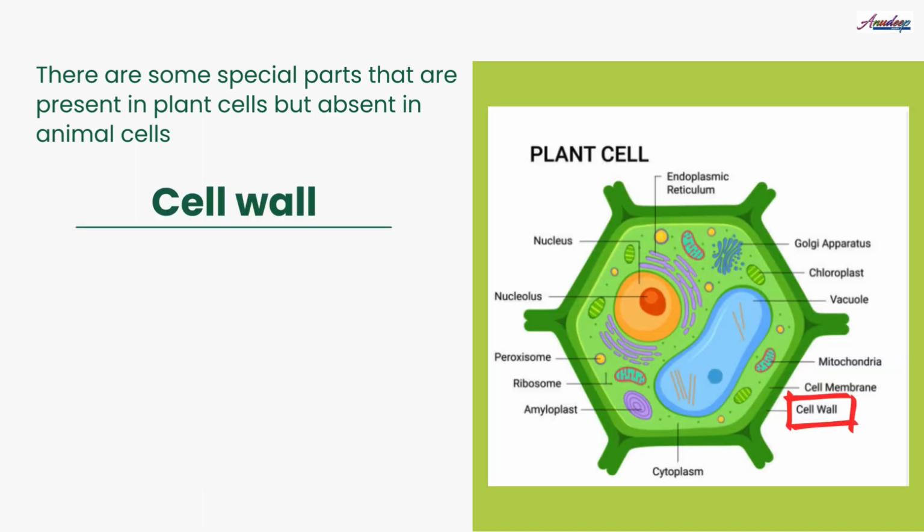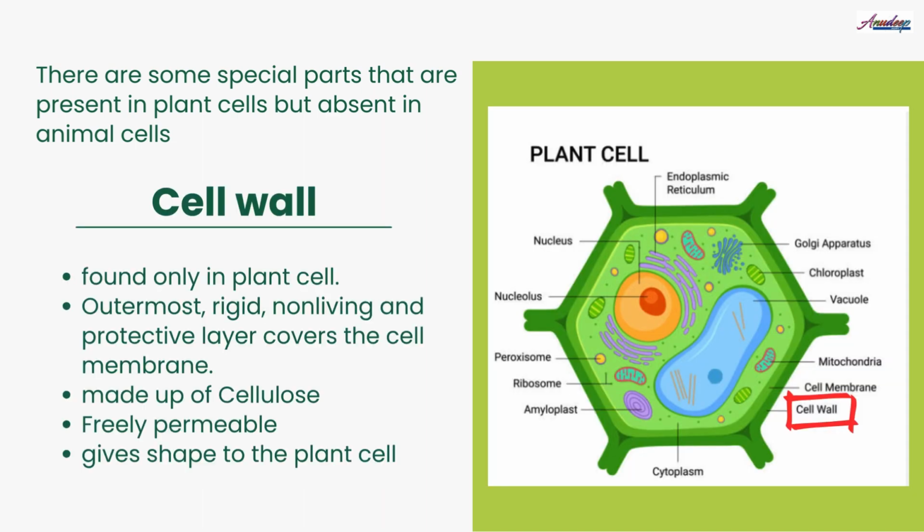First is cell wall. Cell wall is the outermost rigid, non-living and protective layer that covers the cell membrane. Now, plants cannot move from one place to another. Hence, plant cells need protection against changes in weather conditions such as heat, wind, and rain. Cell wall is made up of cellulose and freely permeable. It also gives shape to the plant cell.